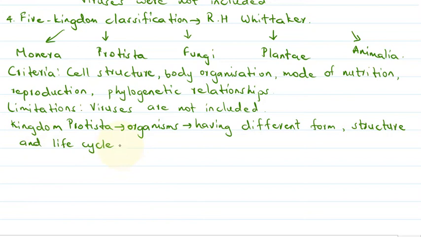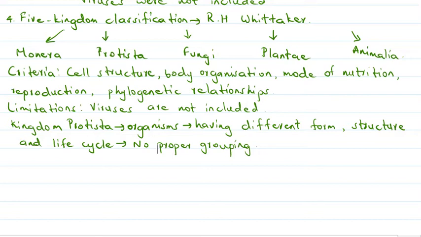So this is not a proper grouping. So thus we can say there is no proper grouping. So these are some limitations of this form of classification.